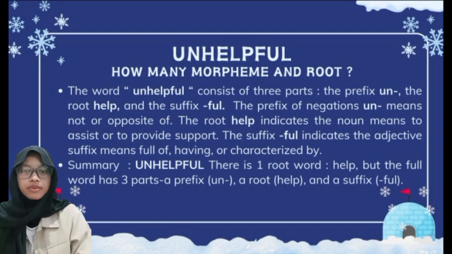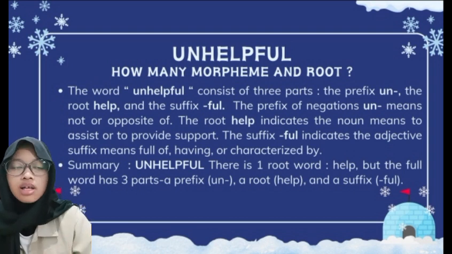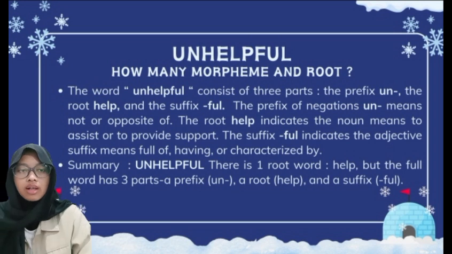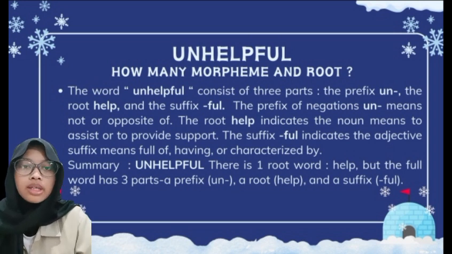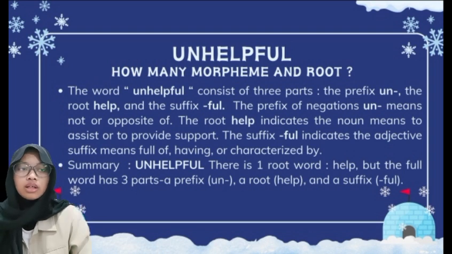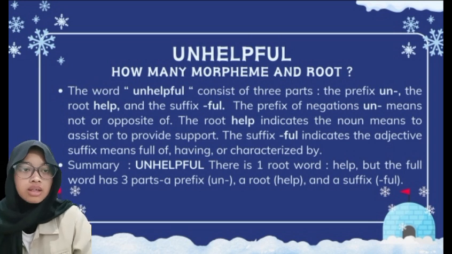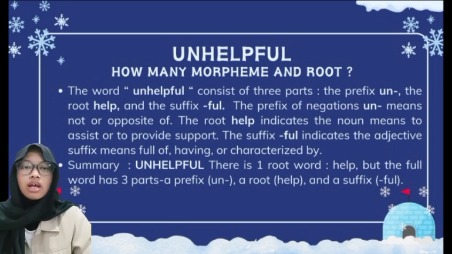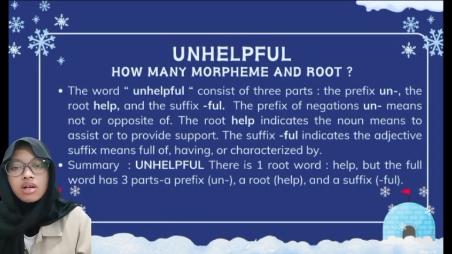How many morphemes and root? The word unhelpful consists of three parts: the prefix un, the root help, and the suffix full. The prefix of negation un means not or opposite of. The root help indicates the noun, means to assist or to provide support. The suffix full indicates the adjective suffix, means full of, having, or characterized by.